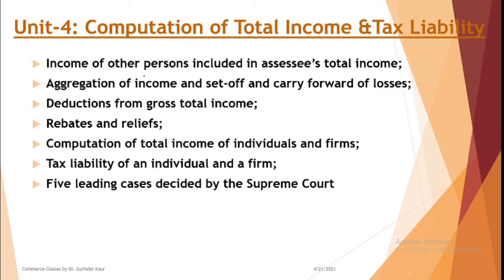This will include income of other persons to be clubbed with your income, that is clubbing of income. Then you have set off and carry forward of losses, deductions, rebates and reliefs. Then you calculate the total income, then you calculate tax liability. Then 5 leading cases are there to understand the working of these provisions. These 5 cases are to be studied here as a part of your course curriculum.